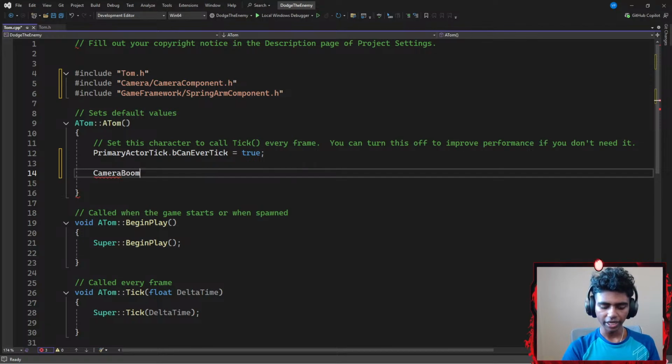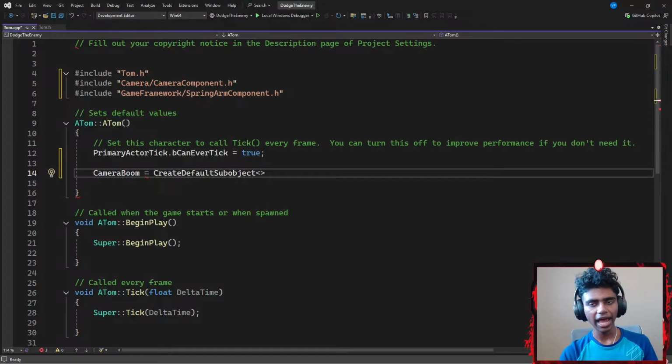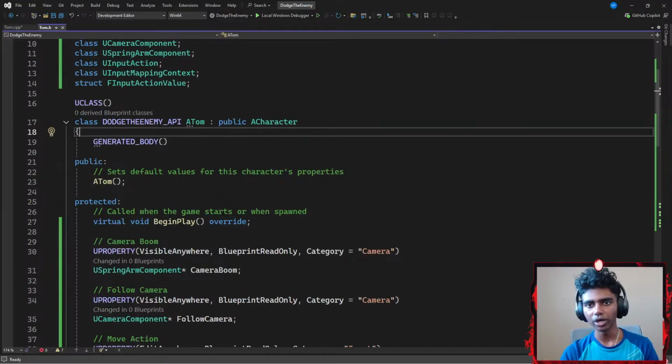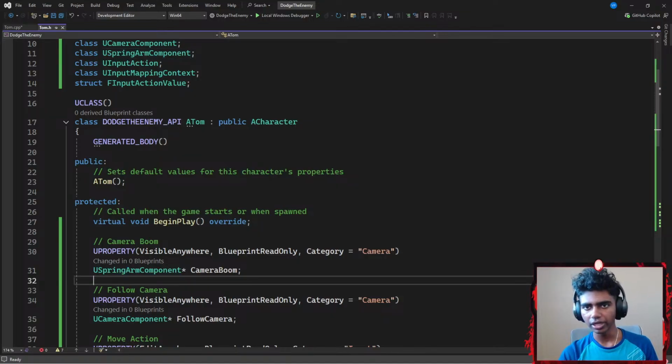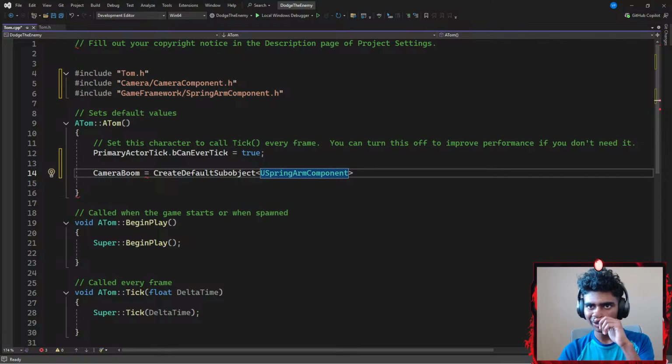Which is going to be equal to the create default sub object. I'm going to go with sub objects as template. The reason I know it's a template is because it has a pair of angle brackets here. Now inside my create default sub object, I'm going to add my USpringArmComponent, I'm assuming that's like a keyword. I'm gonna paste that here. So I create a default sub object for my Spring Arm component inside of my Unreal Engine's editor.